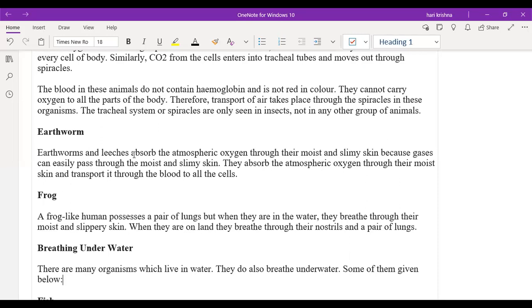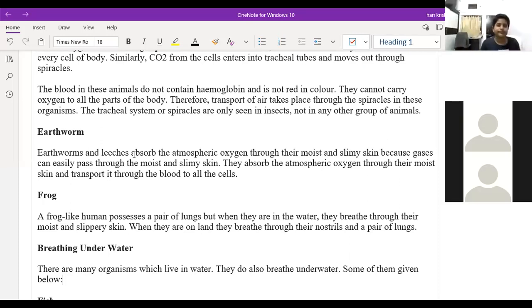Just take a total of 4 columns in the table. First column is about the animals, different types of animals. Second column is about the blood color. Third one, whether hemoglobin is present in the blood or not. Fourth one, is it a warm-blooded animal or a cold-blooded animal? Understand? Yes, these 4 columns. You have to finish this homework, okay?